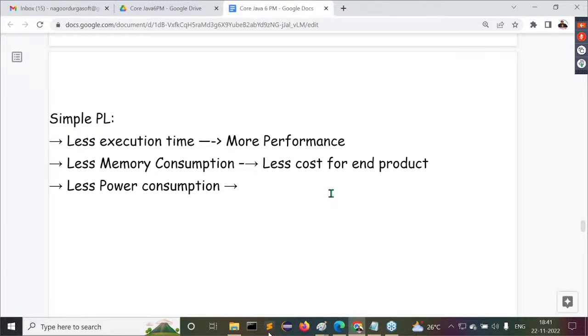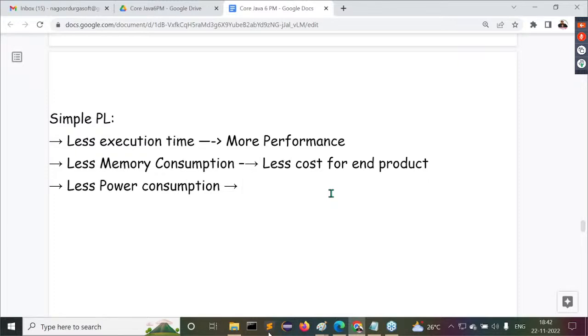Here, what is the point I require now? There should be an interaction between software and hardware in any electronic consumer good or not? Observe carefully. If my software requires more interaction with the hardware components, listen carefully, automatically energy consumption will be more or not? If energy consumption is more, automatically power consumption will be more or not? Come on guys, power consumption will be more or not?